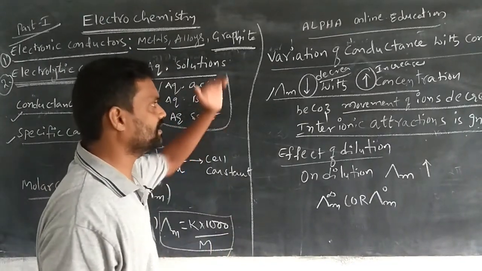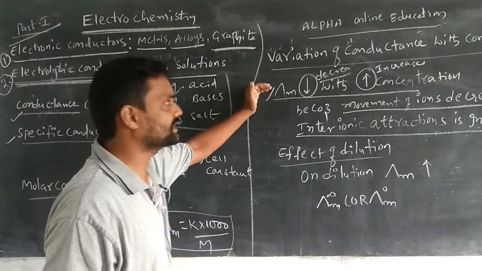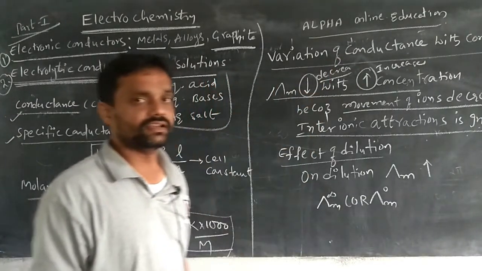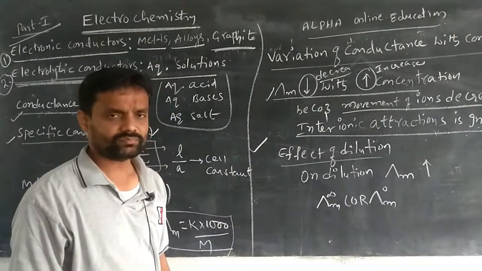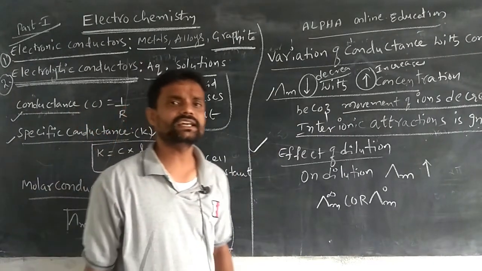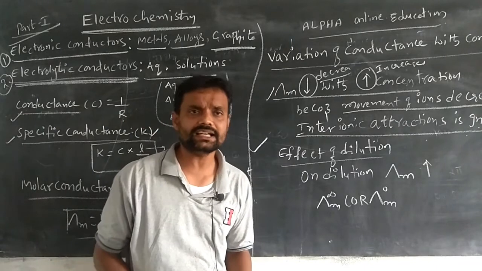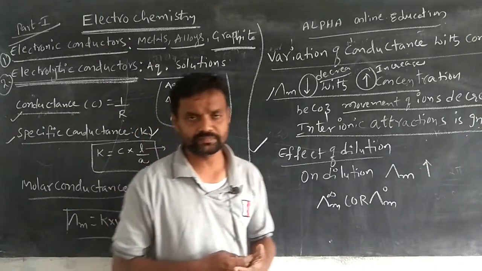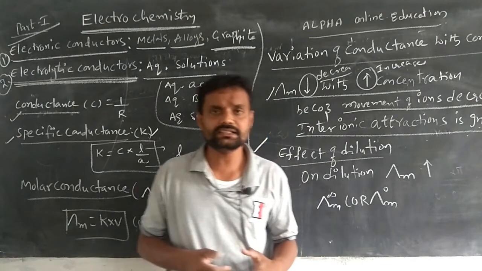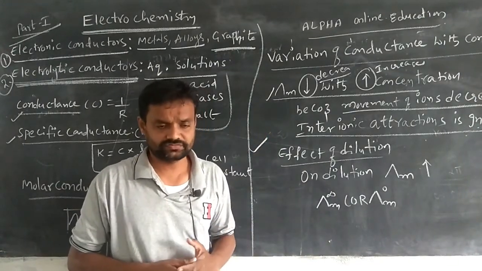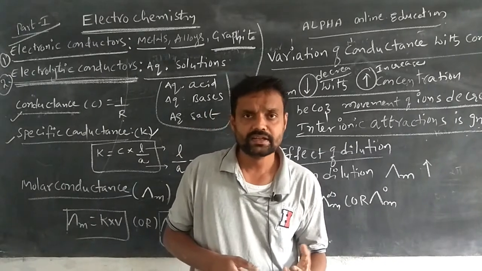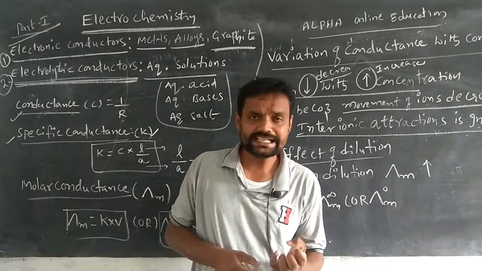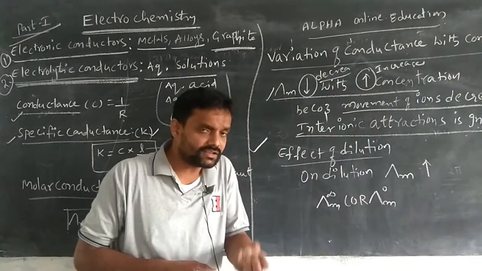So this is the variation of the molar conductance with the concentration of the solution. Then the effect of the dilution. What is the effect of the dilution? Dilution means nothing but we are decreasing the concentration of the solution. For example, if the solution concentration is 10 molar, we are decreasing the solution concentration to 5 molarity.